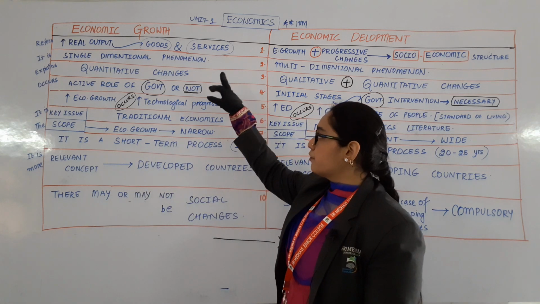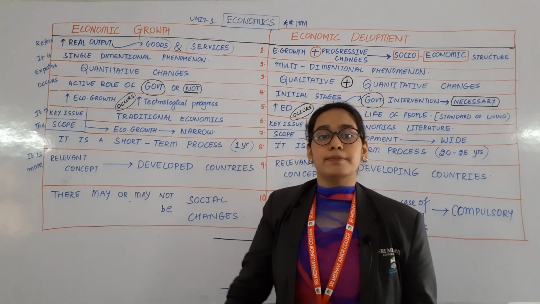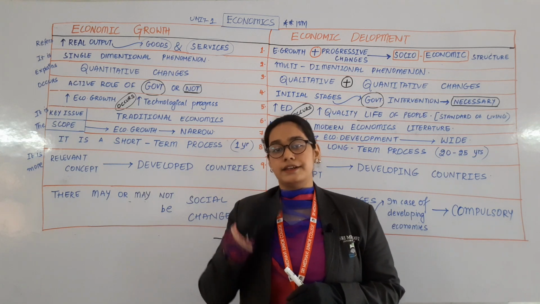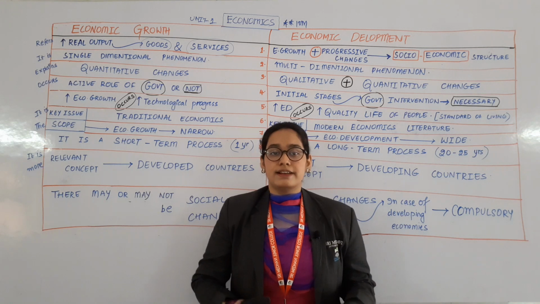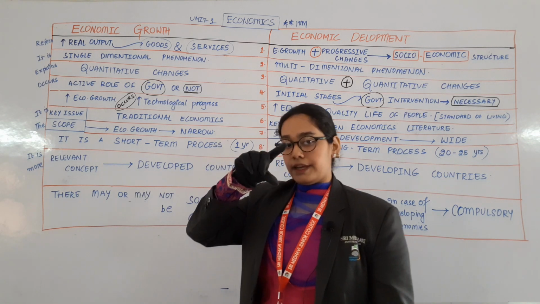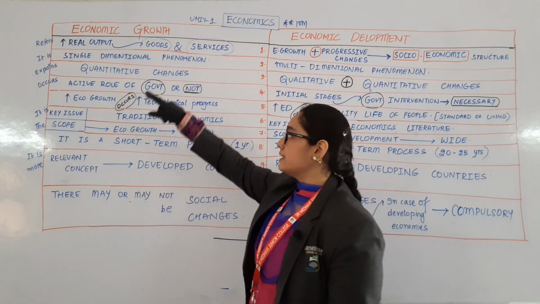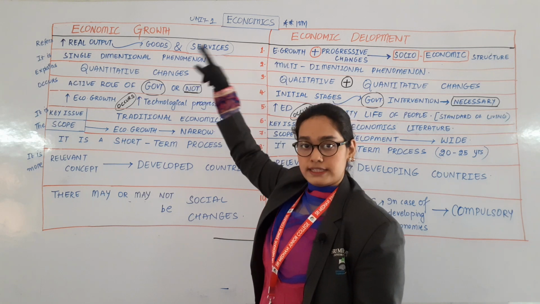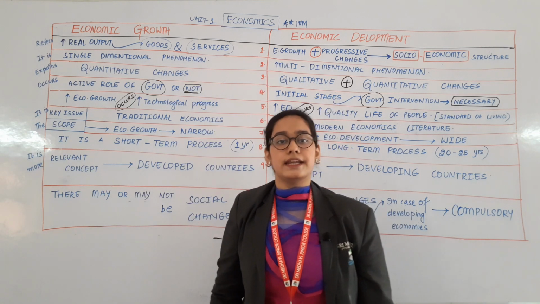So before starting the economic growth and development concept, we need to write the introduction for economic growth and the introduction for economic development, then we can start our box. So in the introduction, the first point is what you need to write. The first point of both sides you need to write as an introduction.